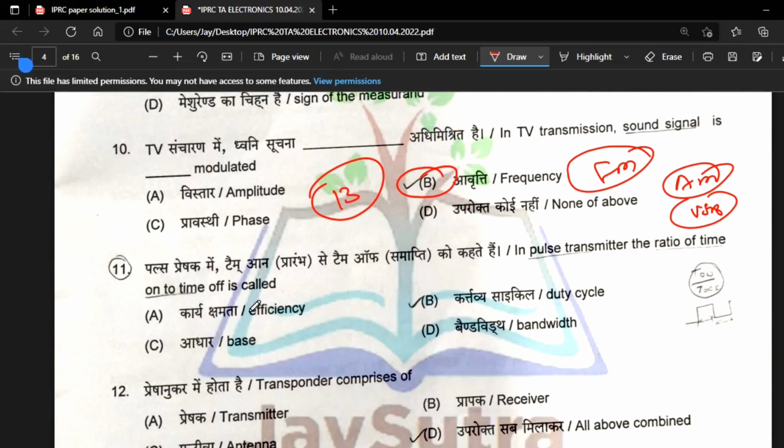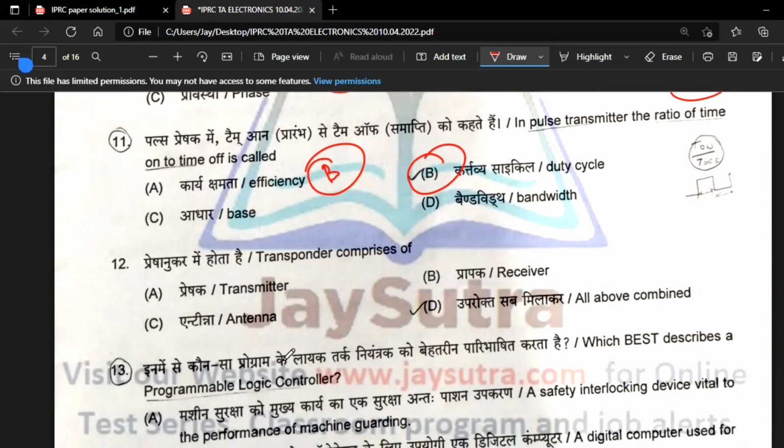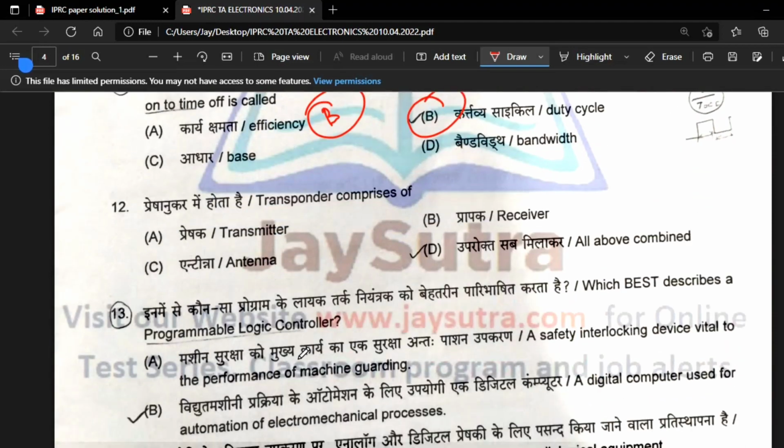11th: in a pulse transmitter, the ratio of the time on to time off is called the duty cycle. How much your circuit is giving output is called T on by T on plus T off, the duty cycle. 12th: a transponder comprises of all.